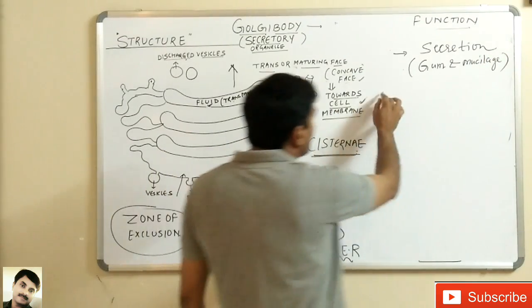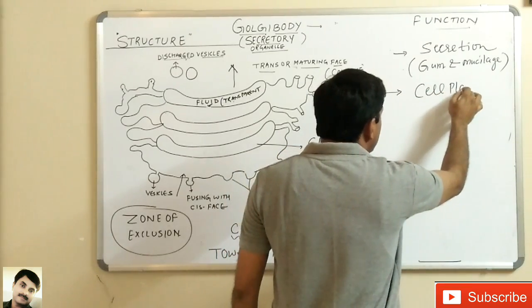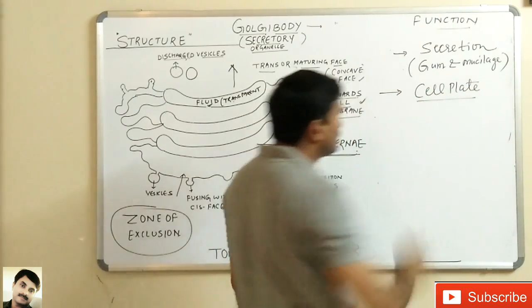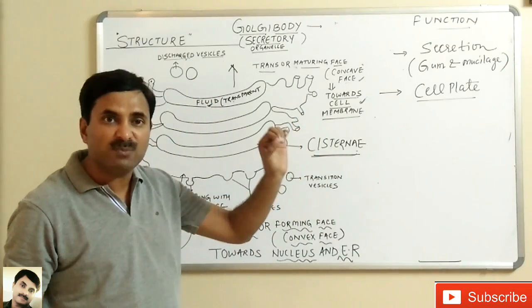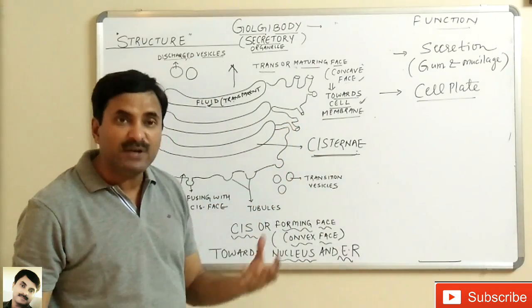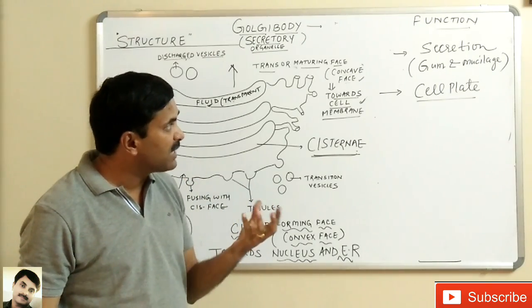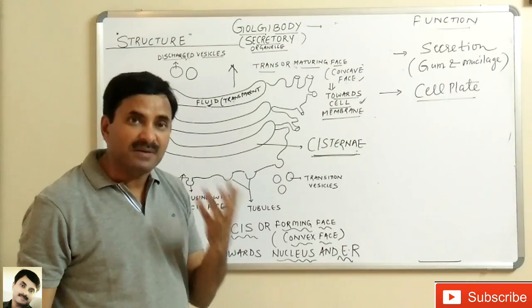Not only this, they are important for formation of cell plate. Very, very important. Golgi bodies are responsible for the formation of the cell plate, which is important for the cytokinesis in the plant cells.